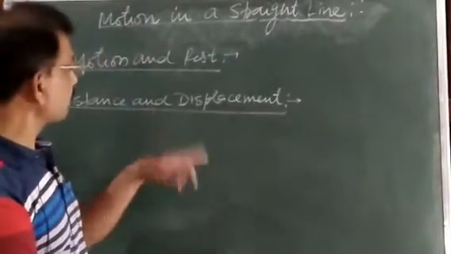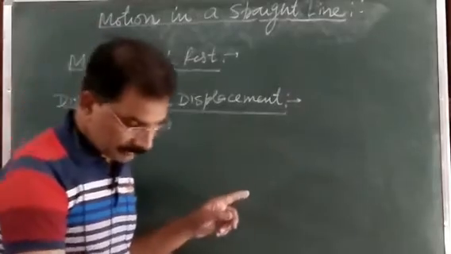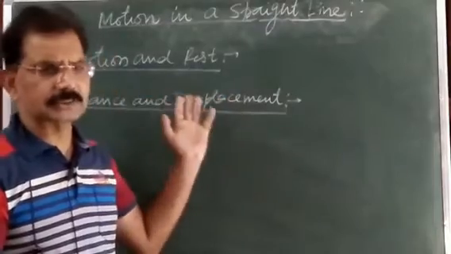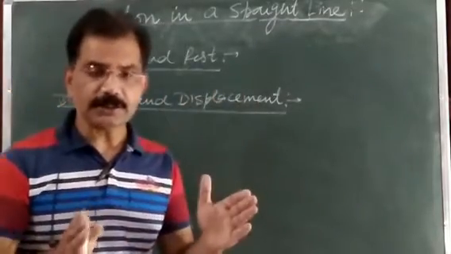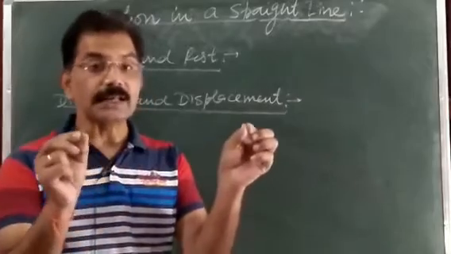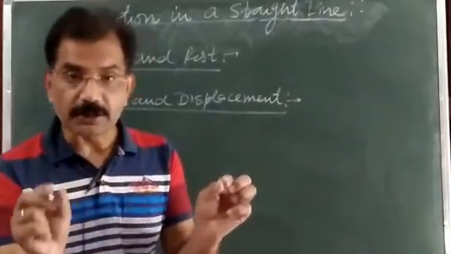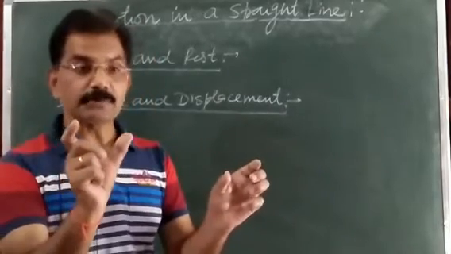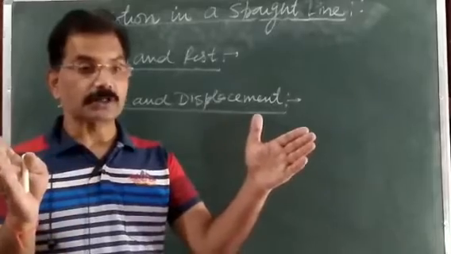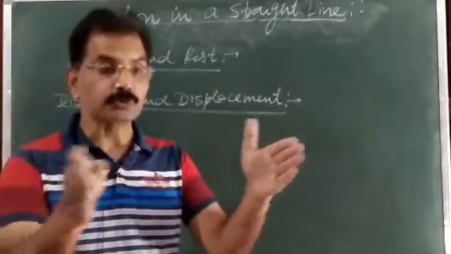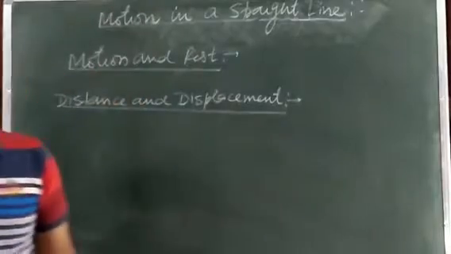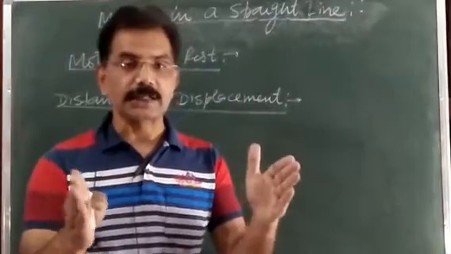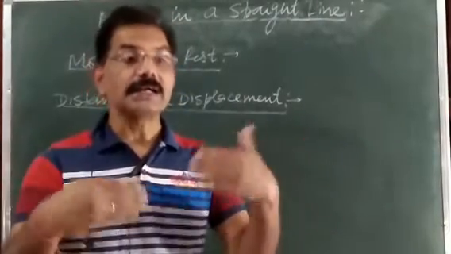Now, some definitions related to motion here. The first one is distance and displacement. I hope all of you know what distance and displacement are. Distance is the actual length in a time interval between initial and final point. मतलब कि किसी टाइम इंटरवल में जो इनिशियल और फाइनल पॉइंट के बीच में जो भी डिस्टेंस होती है, जो भी लेंथ होती है, उसको हम क्या करते हैं? डिस्टेंस. And simply you can say the length of the actual path in a time interval is called the distance.